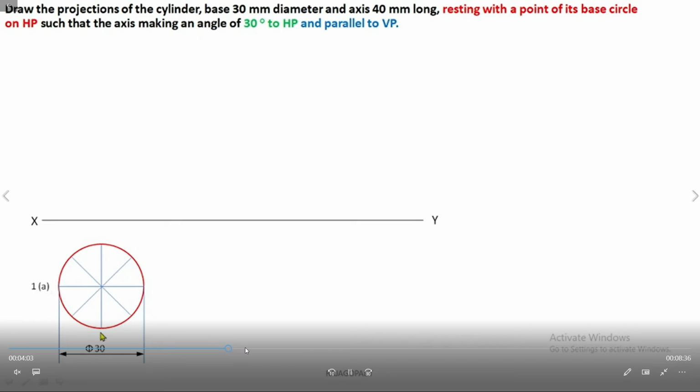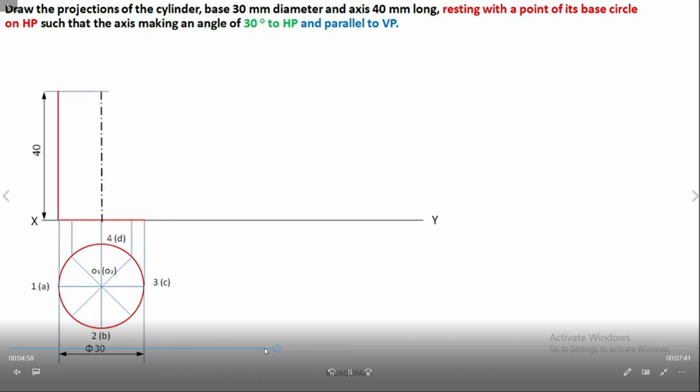Then we identify the names of each division, and we extend the lines of each division to the reference line with the help of the scale. The circle's center is there, and we extend that center up to the reference line. From the reference line, the axis is 40 mm long. In this way we identify the axis distance, 40 mm height.